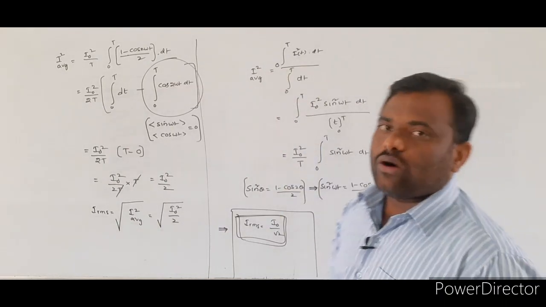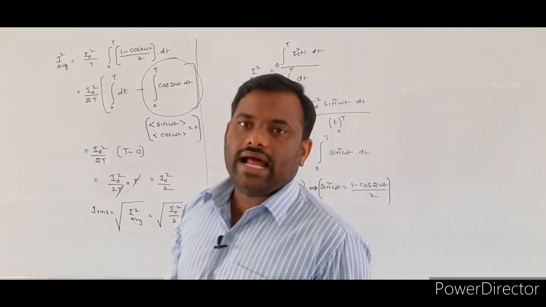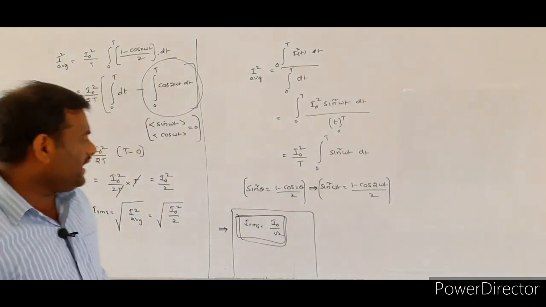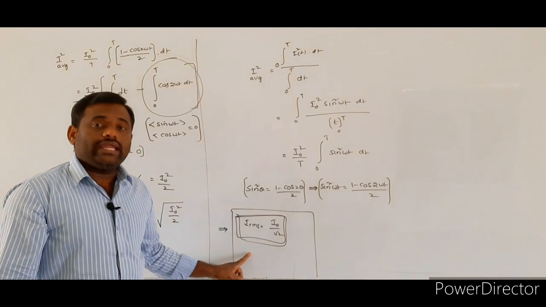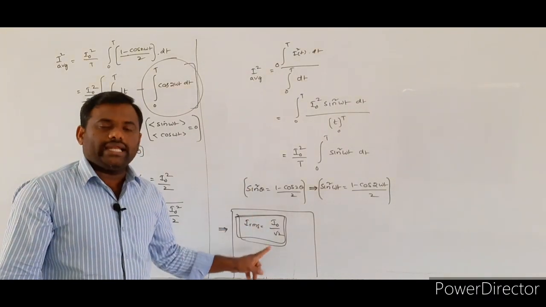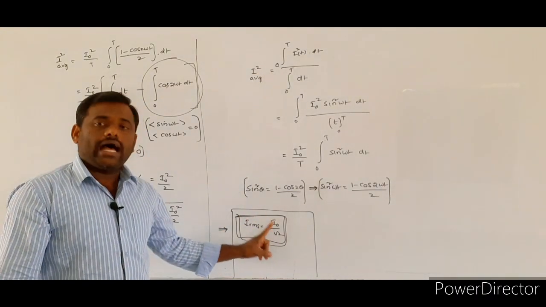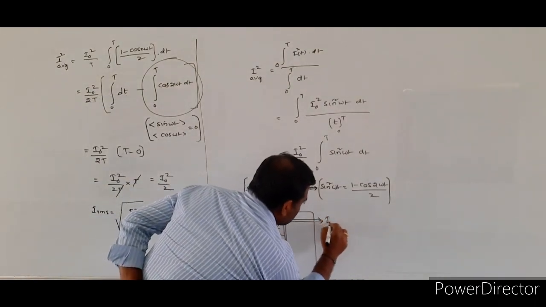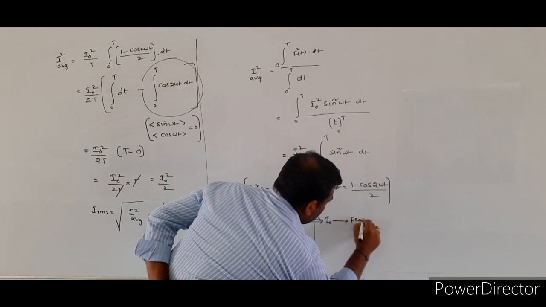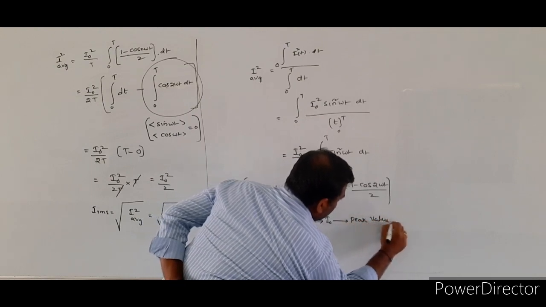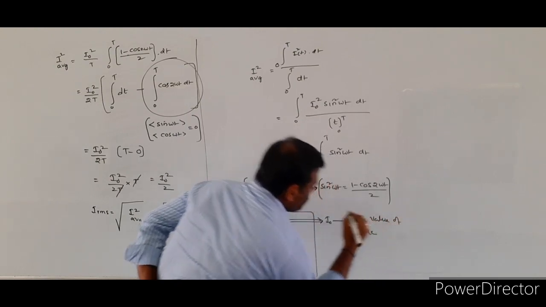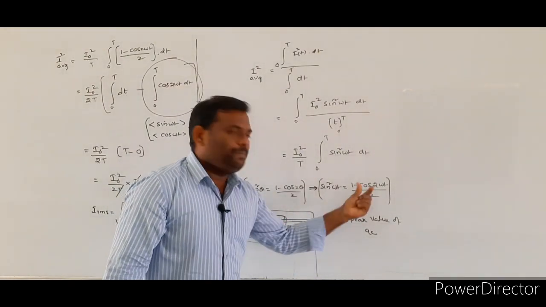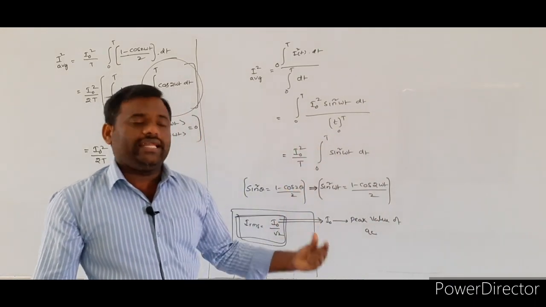So like this we have to calculate the RMS value of alternating current. The RMS value of the alternating current formula is very important. I_RMS is equal to I naught by root 2. Here, what is I naught? I naught is the peak value of alternating current.